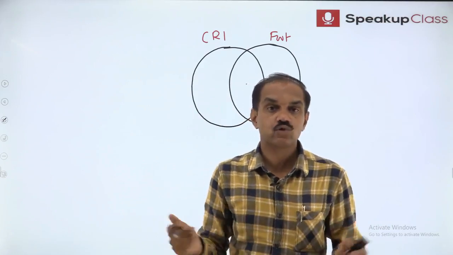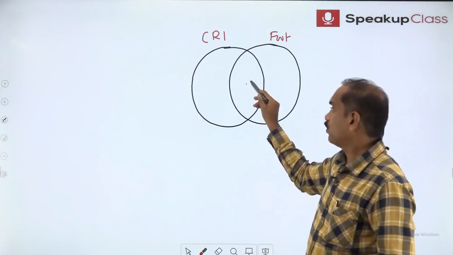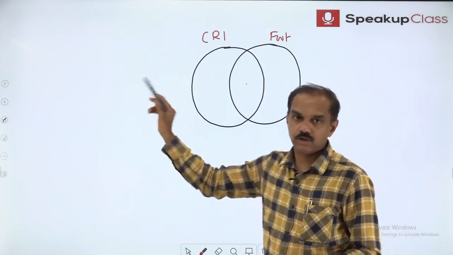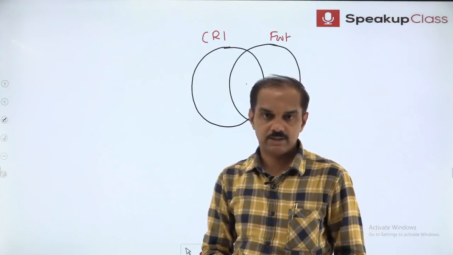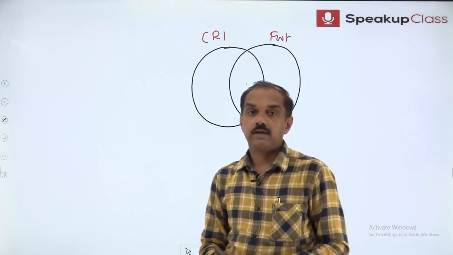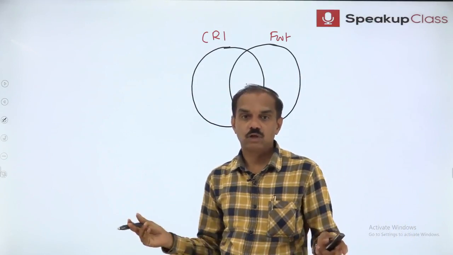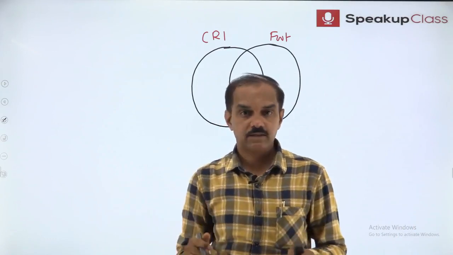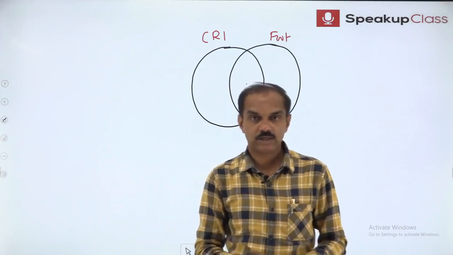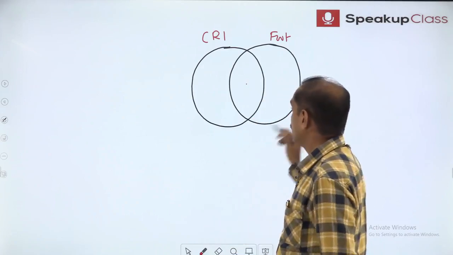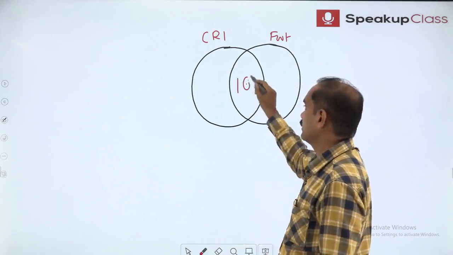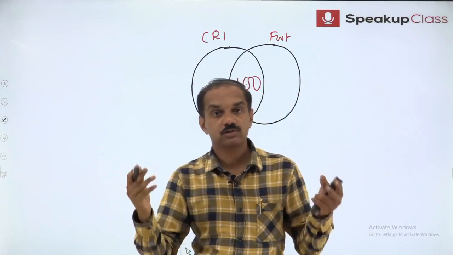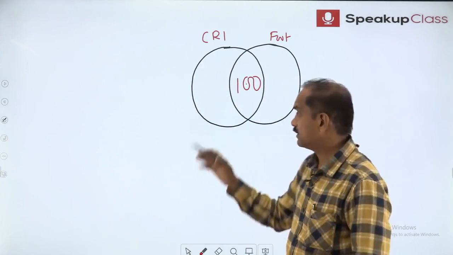This is the difference between these two topics. If you know, continue with the Venn diagram. If you don't know, forget all this, come to extra innings. And in this problem, we don't know how many students play both cricket and football. We don't know what is to be written at the center. That is the reason why it is a problem on extra innings and not on Venn diagrams. Now our answer is 100. Let us place it at the center. We are not solving the problem, it is already solved. The answer is 100. This is extra.